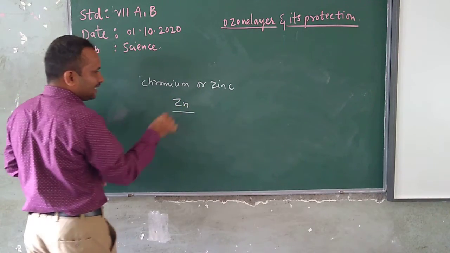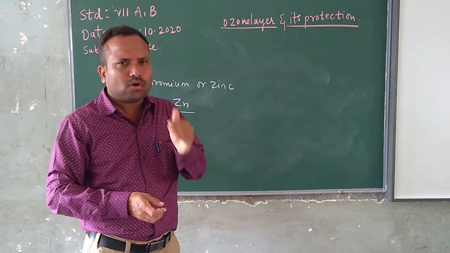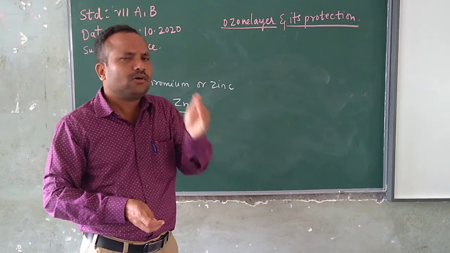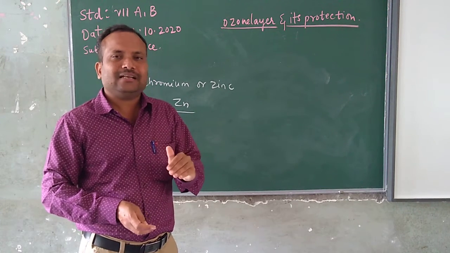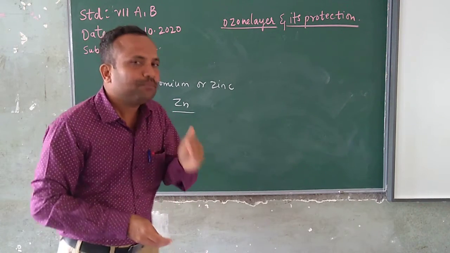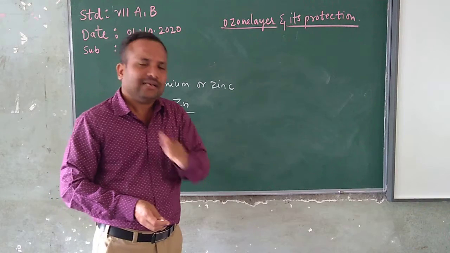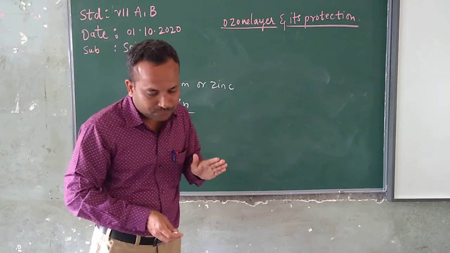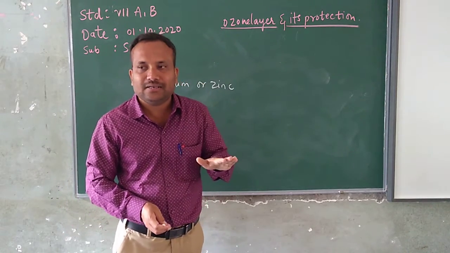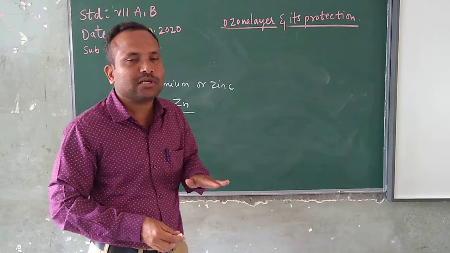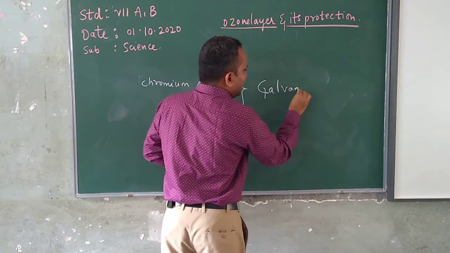Okay, this zinc is one metal, children. A thin coating layer of zinc on iron. That process is called, listen properly, a thin coating layer of zinc on iron articles. We call it by the name galvanization.